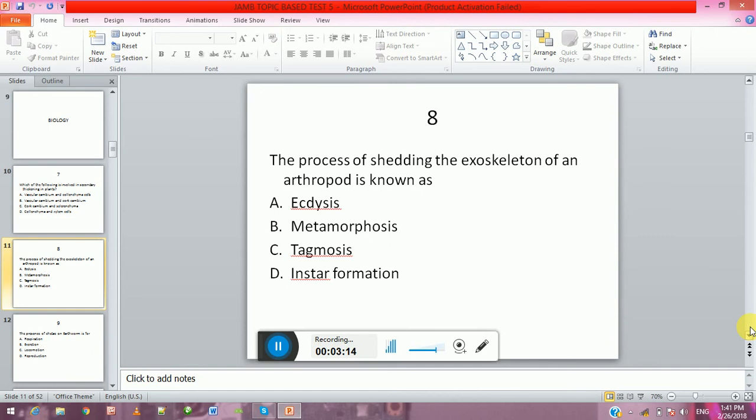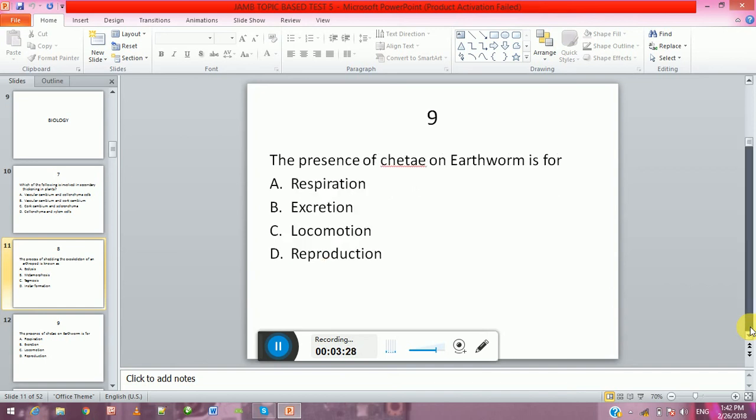The process of shedding the exoskeleton of an arthropod is known as A. Ecdysis, B. Metamorphosis, C. Tagmosis, D. Instar formation. The presence of chetae on earthworm is for A. Respiration, B. Excretion, C. Locomotion, D. Reproduction.